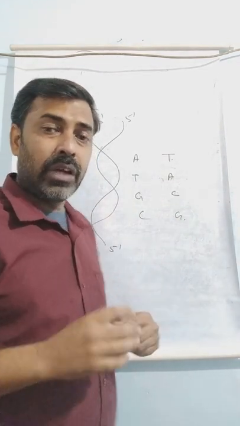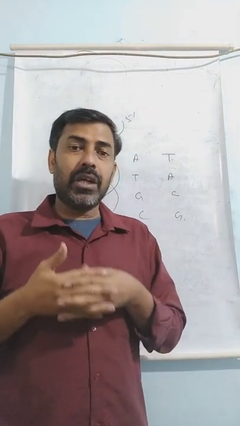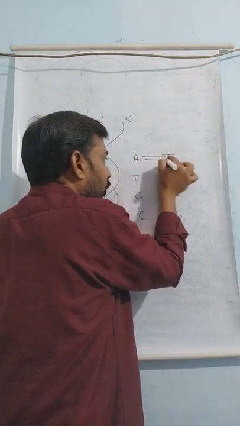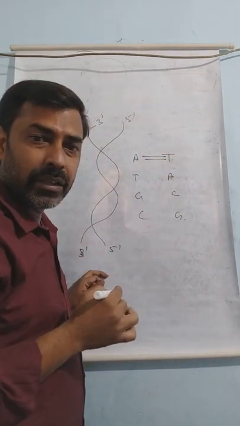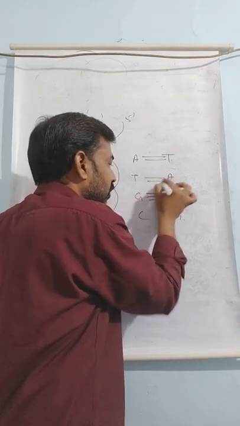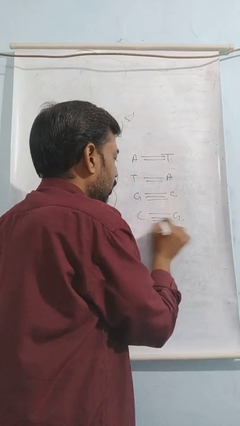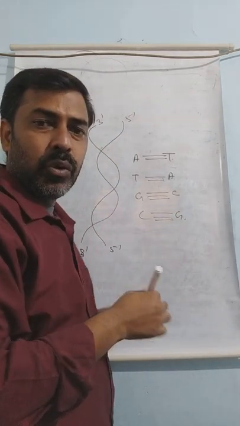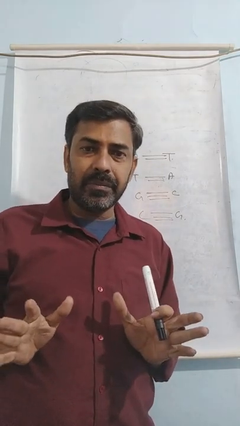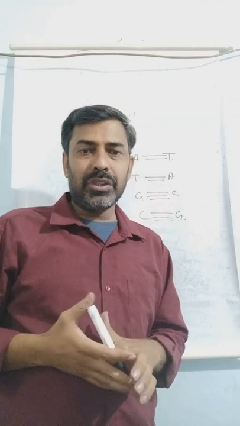When you see which forces are responsible for holding the strands of DNA, it is hydrogen bonding. And there are 2 hydrogen bonds between adenine and thymine, and 3 hydrogen bonds between guanine and cytosine. So 2 for AT, 3 for CG. In this way you can learn. So in this way both the strands of DNA are not identical. They are complementary to each other.